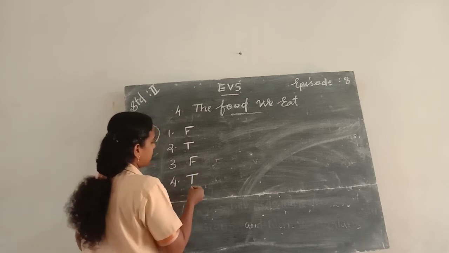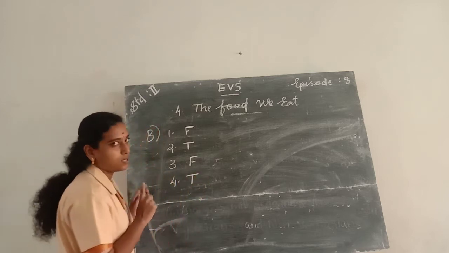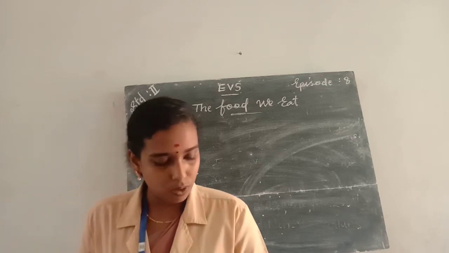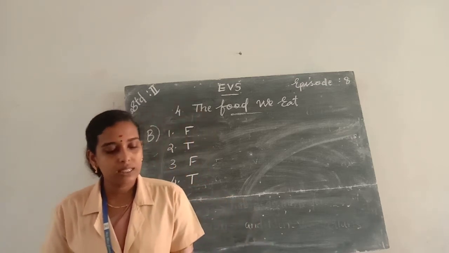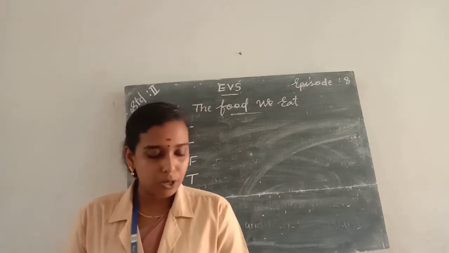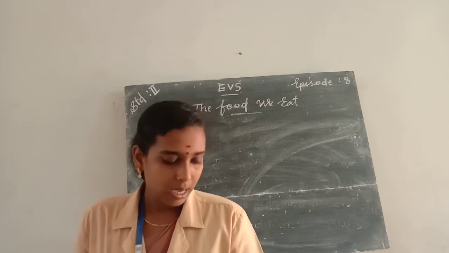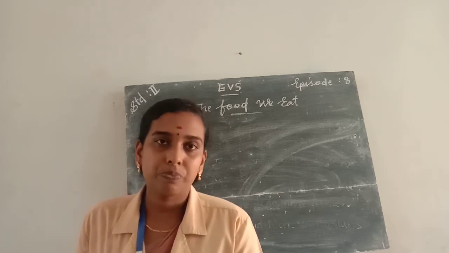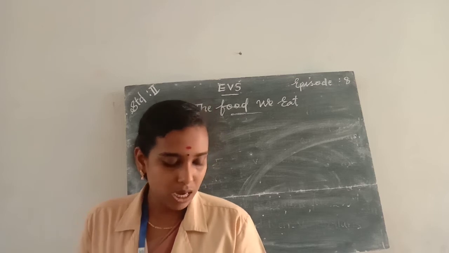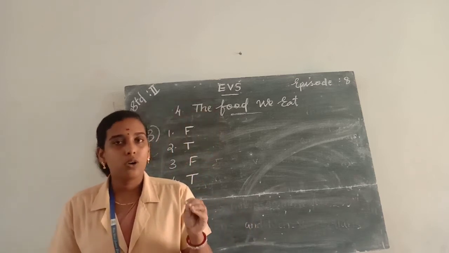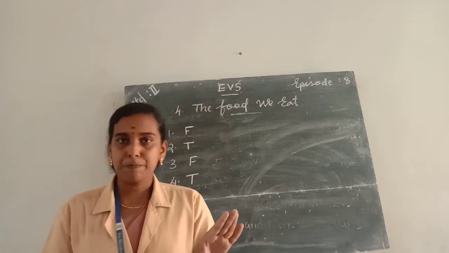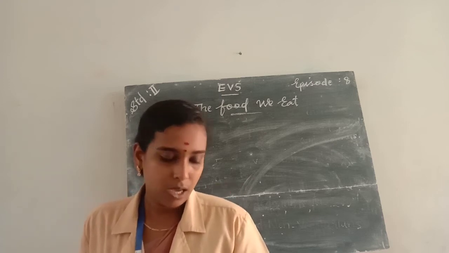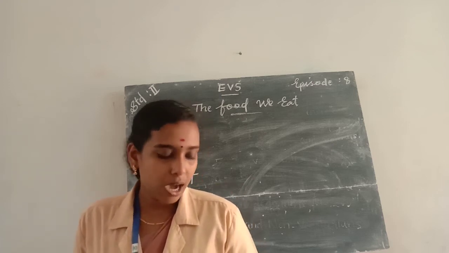We make chapatis from cereals. So write T in the box. And the next one is: vegetarians eat meat but do not drink milk. Is it true or false? It is false because vegetarians eat only fruits, vegetables, cereals, pulses, milk and milk products. So the statement is false.